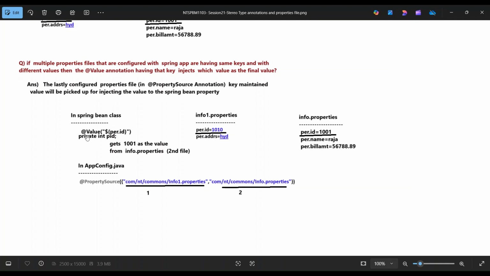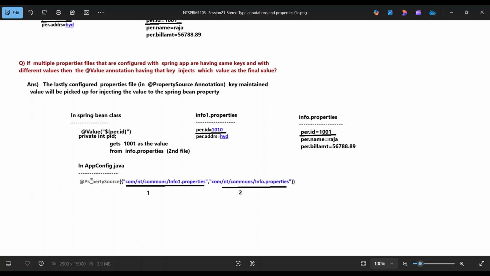So in the Spring bean class, @Value with per.id is injected into the field private int pid, which gets 1001 as the value from the second file, info.properties. info1.properties has per.id 1010, name Raja, and bill amount.